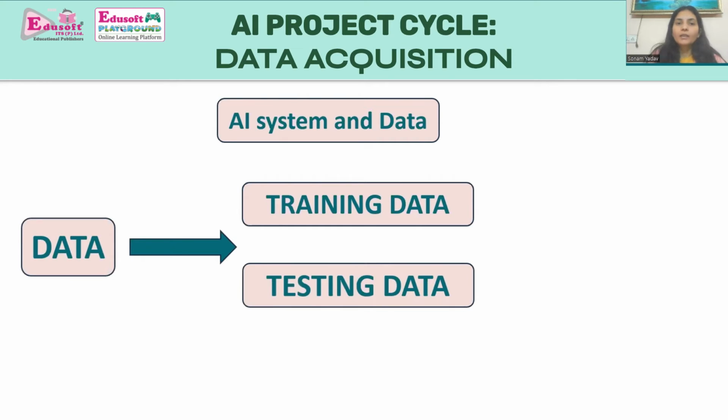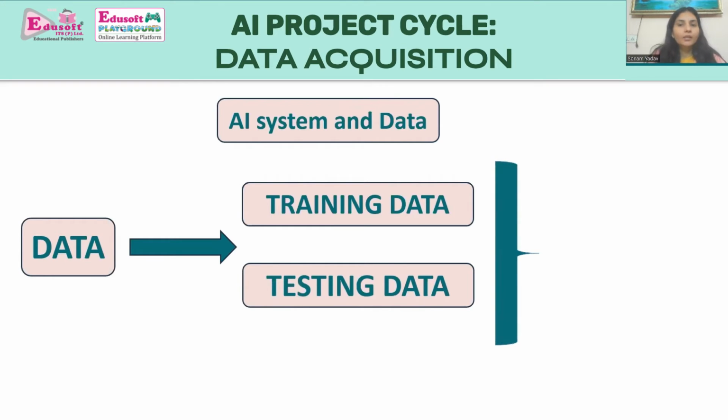Coming to the first part, that is training data. This part is used to train the machine system. So the data which is used to train the machine system is called training data. The other part of the data is used to test the performance. The data which is used to test the performance of the AI model is called testing data.